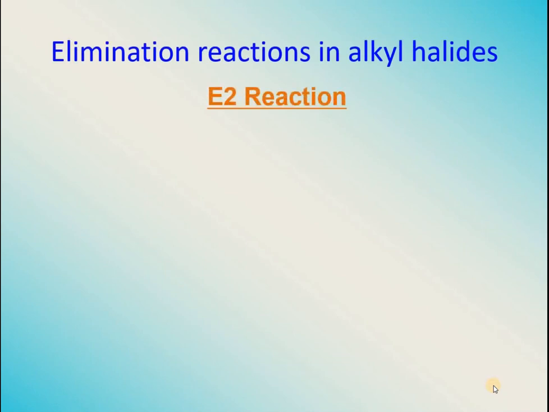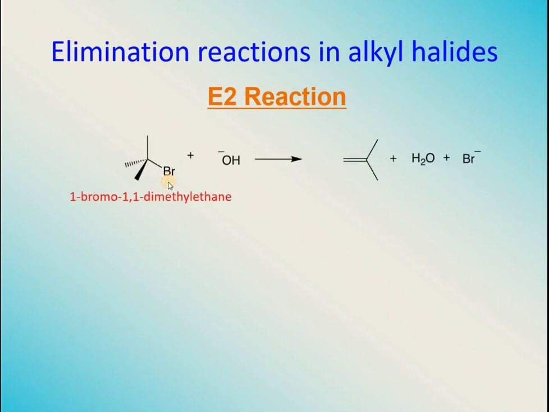Elimination reactions in alkyl halides are of two types, E2 reactions and E1 reactions. Let's study E2 reactions now. Consider this molecule. This is 1-bromo-1,1-dimethyl ethane. This is an ethane molecule having two carbon atoms, and there are two alkyl groups attached with it. So this is a secondary alkyl halide. When it is being treated with a strong base, say hydroxide, then what will happen?